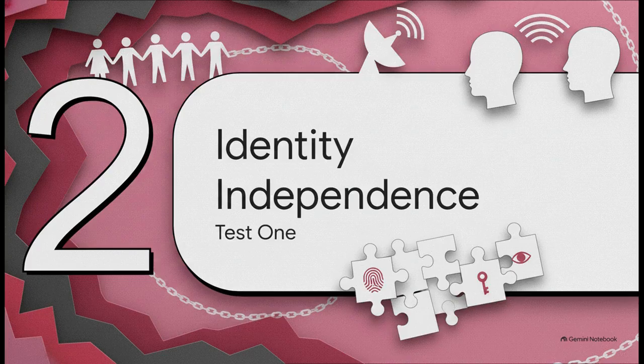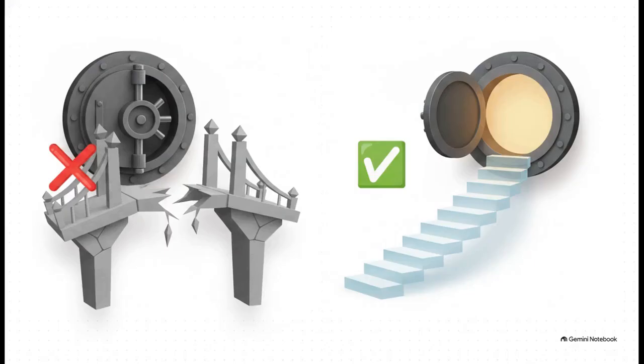Section 2, Test 1, Identity Independence. Because when a crisis hits, your very first hurdle is simply getting your people logged into the system. This perfectly illustrates a massive vulnerability that a lot of organizations completely overlook until it is way too late. Over on the left, we've got a flawed login setup. This relies solely on your organization's Active Directory, Azure AD, Entra ID, or whatever standard single sign-on provider you use. And sure, that is super convenient on a normal Tuesday.